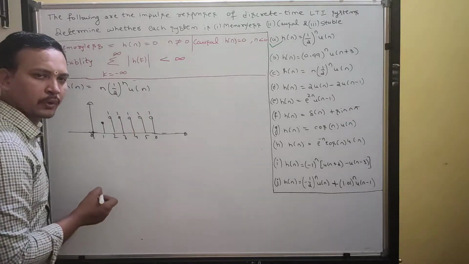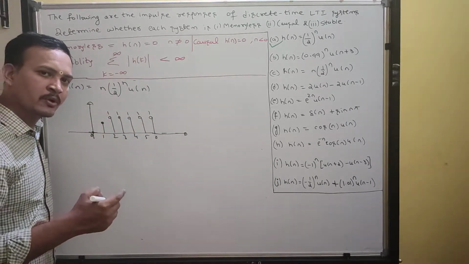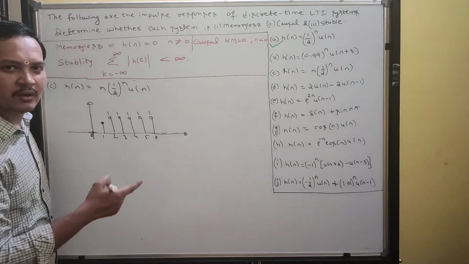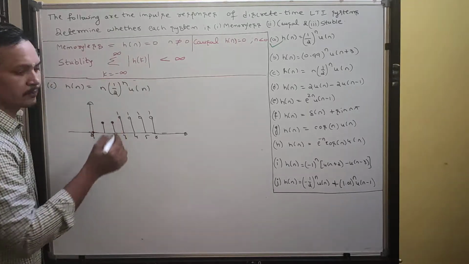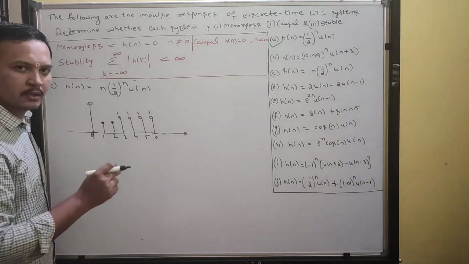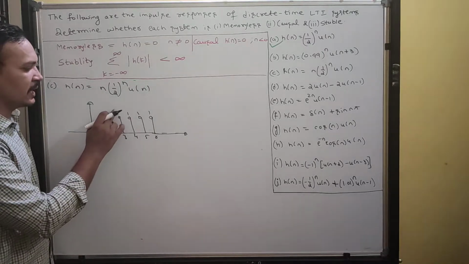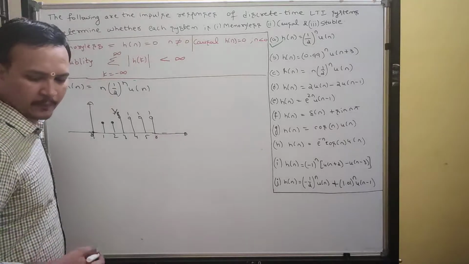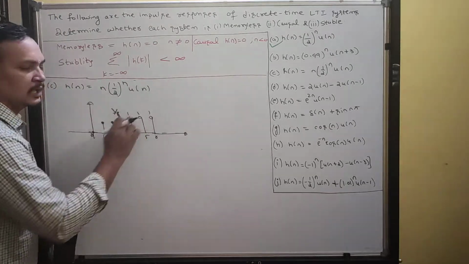Now put n equal to 2. 1 by 2 whole square is 1 by 4. Here 2 is there. 2 into 1 by 4, what will you get? Again 1 by 2. Next put n equal to 3. 1 by 2 power 3 is 1 by 8, and here 3, so 3 by 8 is the answer. You will get magnitude 3 by 8. So it will keep on going. But you need not worry about the graph for the detailed equation.